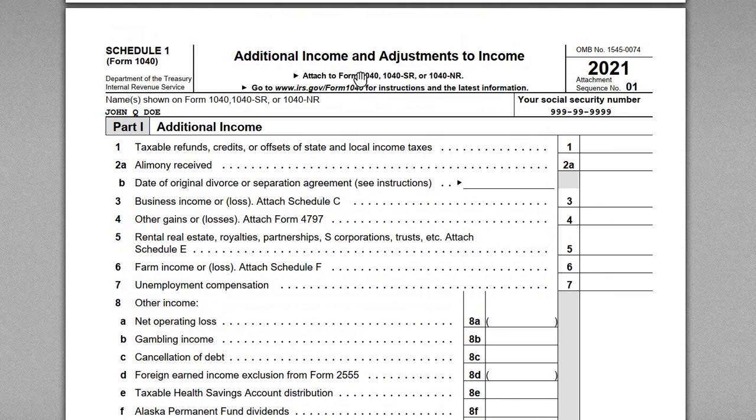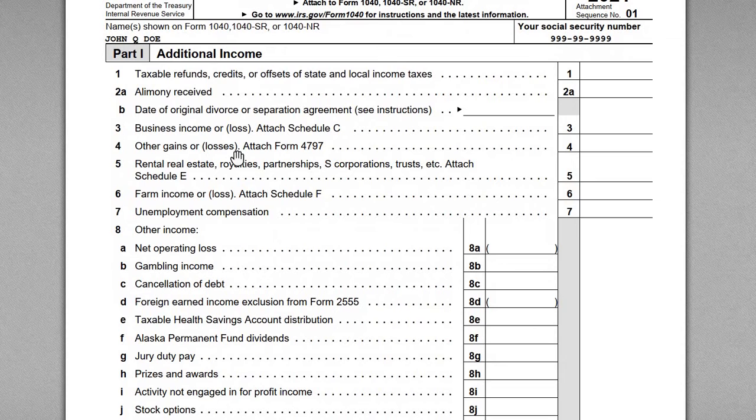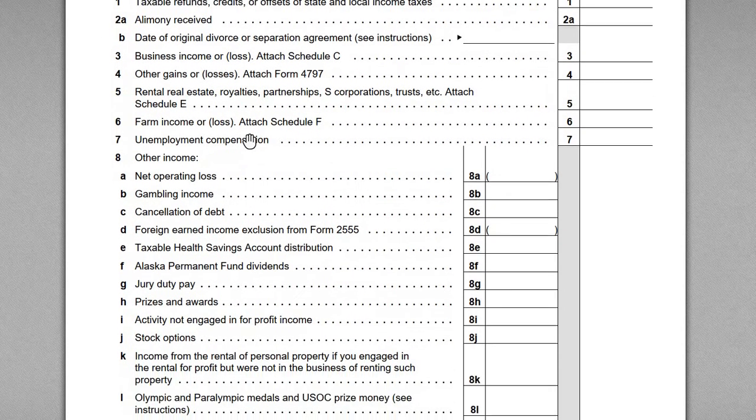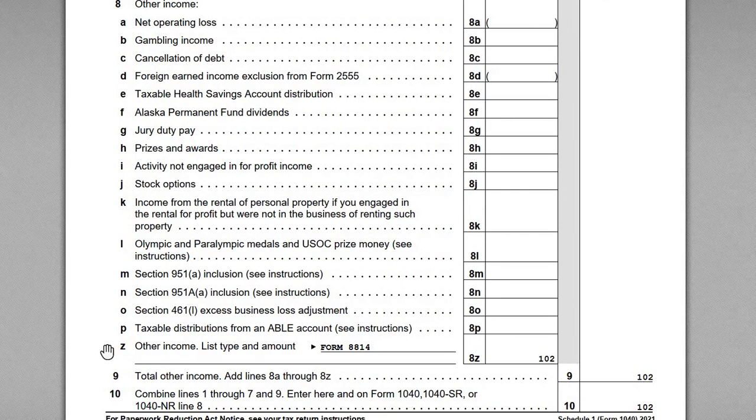So on Schedule 1, this is where you would have all these various types of things, right? Schedule C income, unemployment comp, and all the way down here in the catch-all, the other income, we would put $102 and then label it Form 8814. Okay, so that's how all those amounts are flowing through to the return.